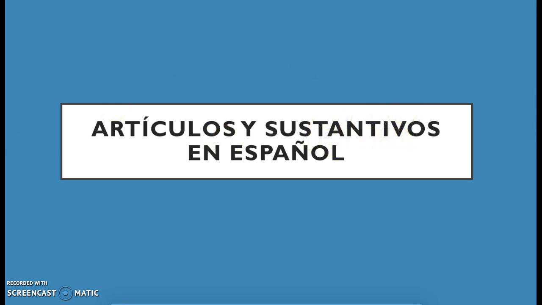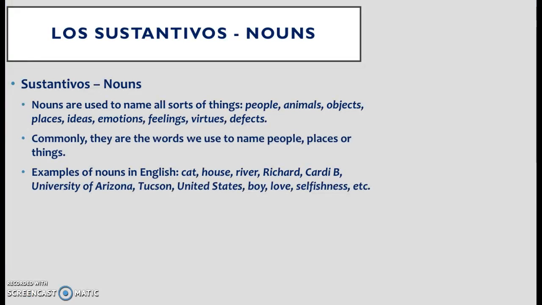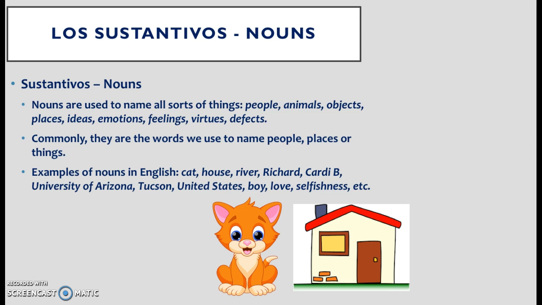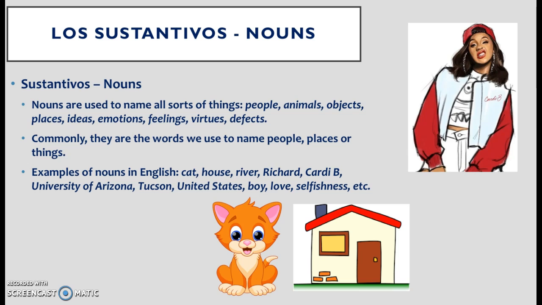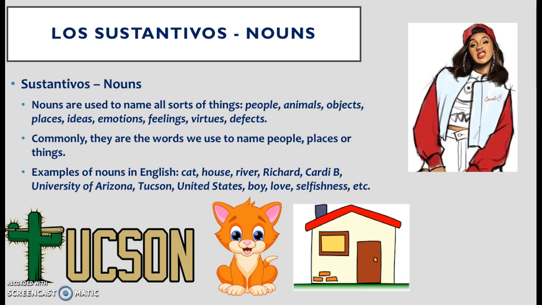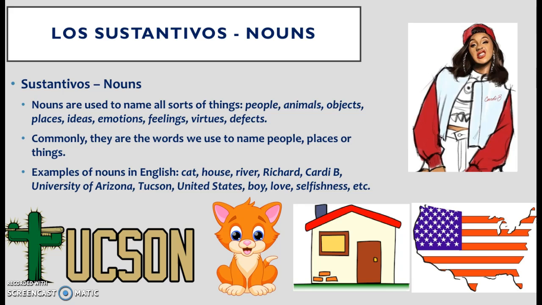Nouns, sustantivos, articles, artículos. What are nouns? Nouns are the words that we use in English, Spanish, French, Portuguese, Italian to name people, places, things, objects, emotions, feelings, virtues, defects. Okay? Nouns are used to name things. They're commonly used to name people, places, or things. Here are some examples in English. Cat, house, river, Richard, Cardi B, University of Arizona, Tucson, United States, boy, love, selfishness, etc.